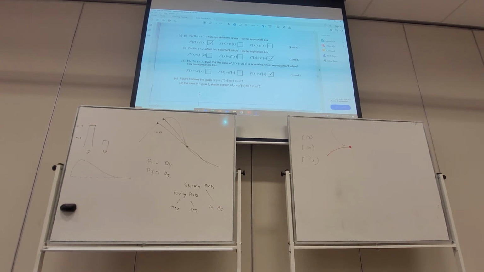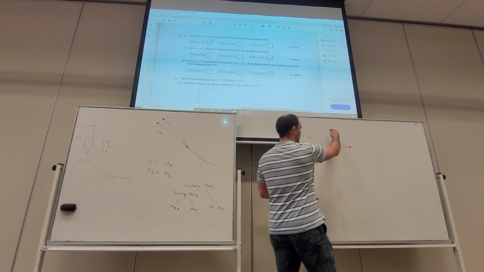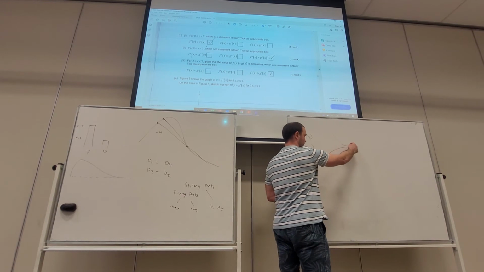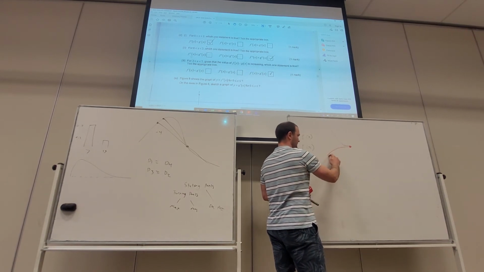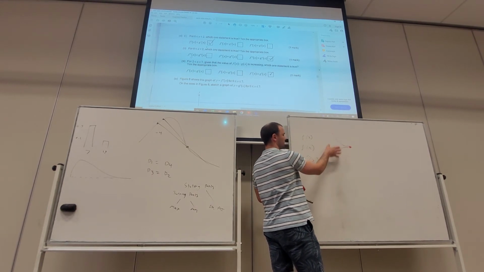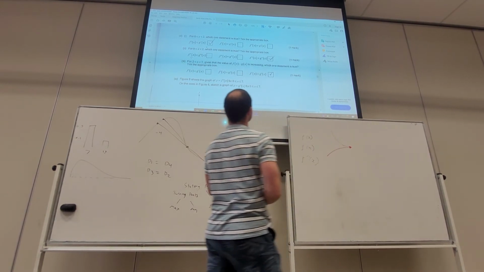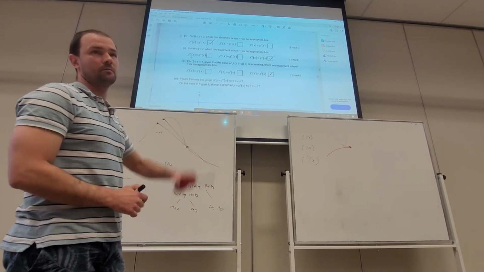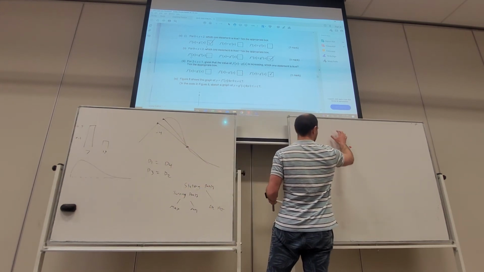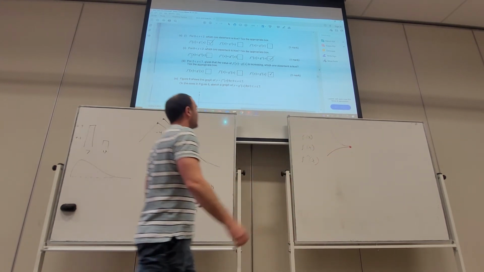Now again, between 0 and 2, which statement is true? We're now talking about the second derivative. What we can see is concave up, concave down. So that means here the second derivative is positive, and here the second derivative is negative. So this one is less than this one. G of x is less than f of x. The other way to write that is that f of x is larger than g of x. F of x is positive, g of x is negative, therefore this is larger.